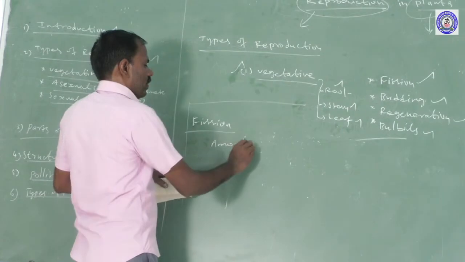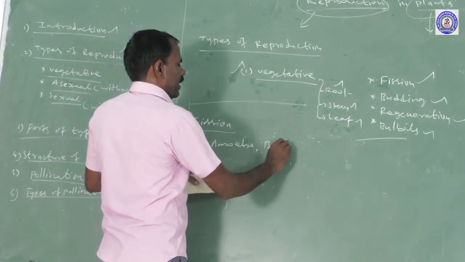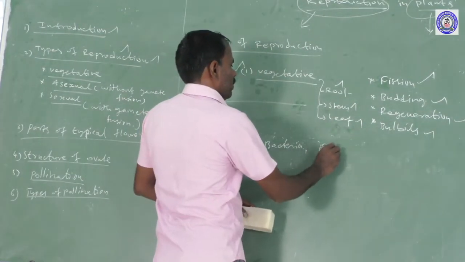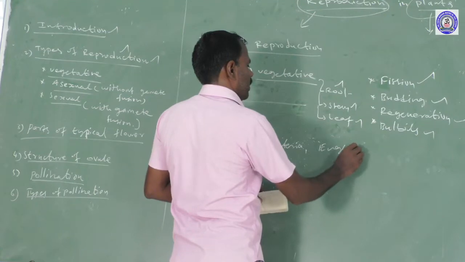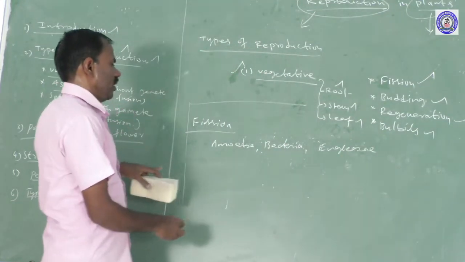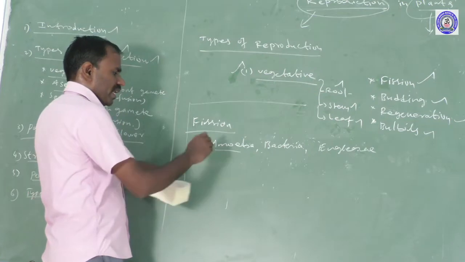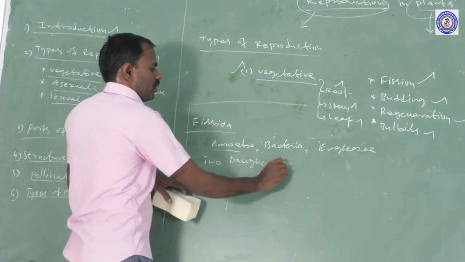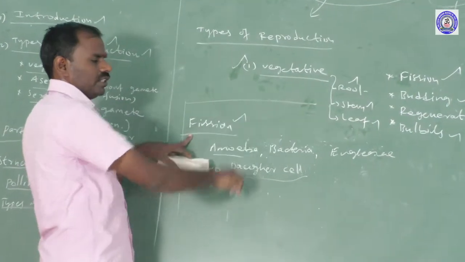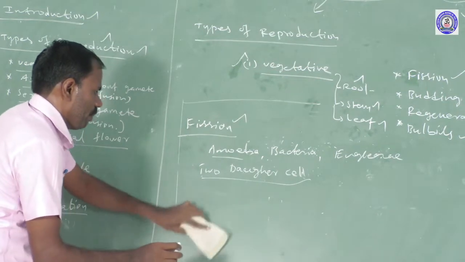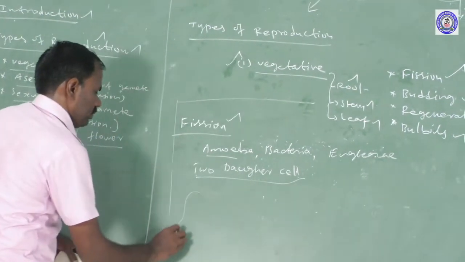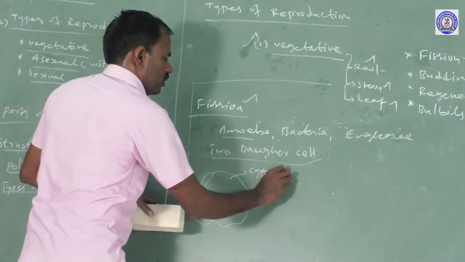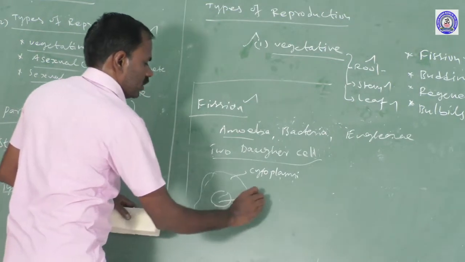The next one is fission. Amoeba, bacteria and Euglena. These organisms are found only in this way. One parent body develops into two daughter cells. That is called fission. For example, in amoeba, in the cytoplasm, in the central part there is a nucleus.